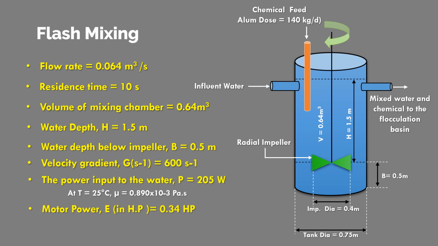Velocity gradient here is 600 per second, and the power input required to the water is 205 watt, at a water temperature of 25 Celsius. Motor power is equal to 0.36 HP. And the very last thing is the rotational speed of the impeller, that is 0.53 revolutions per second.